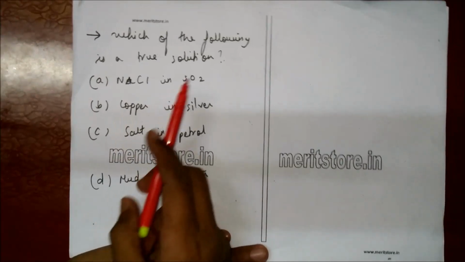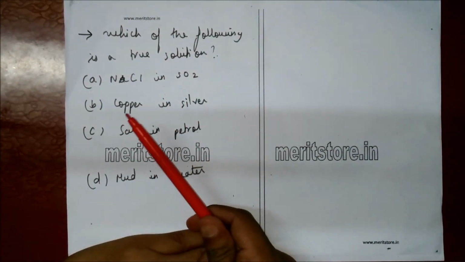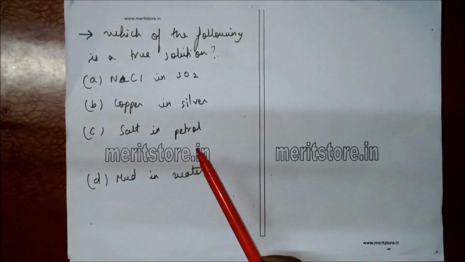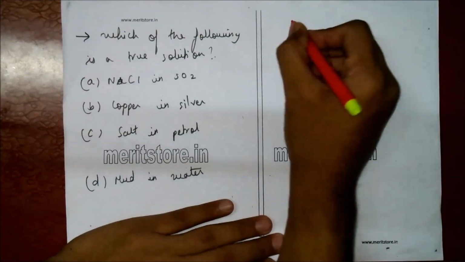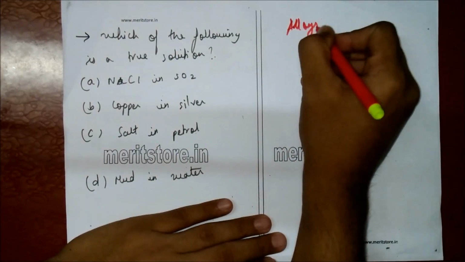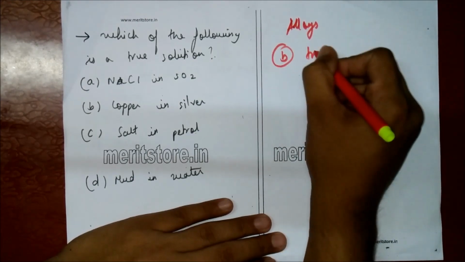Which of the following is a true solution? A. NaCl in SO2, B. Copper in silver, C. Salt in petrol, and D. Mud in water. Now here, among these, alloys are always true solutions. Therefore, B will be a true solution.